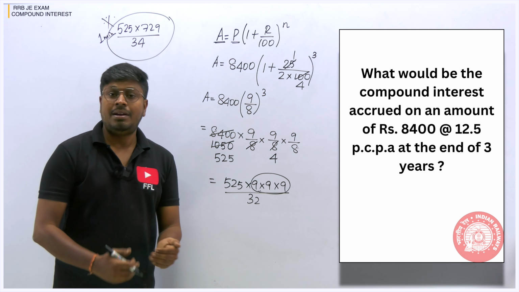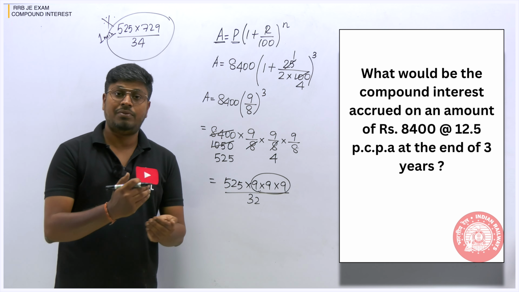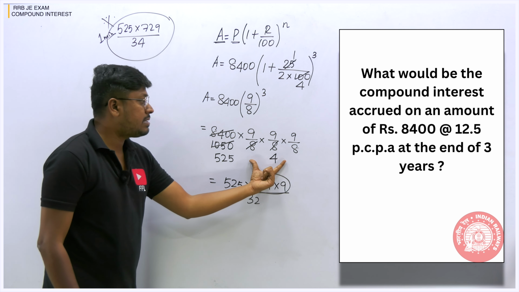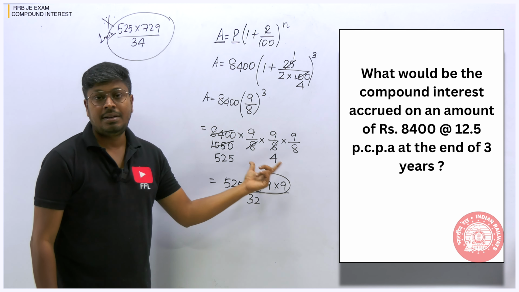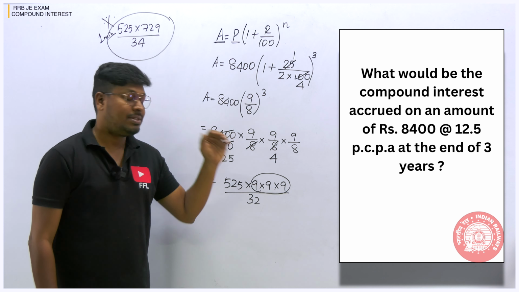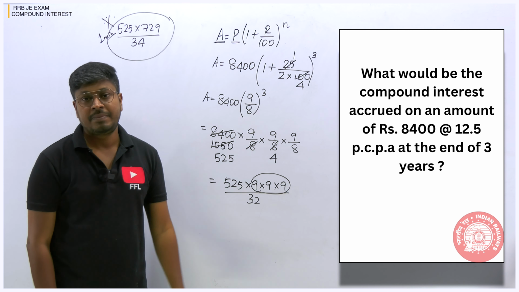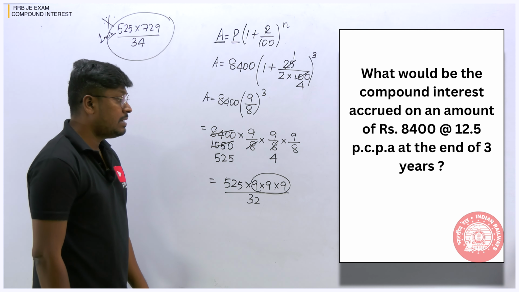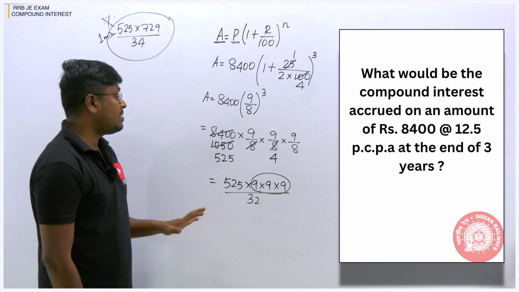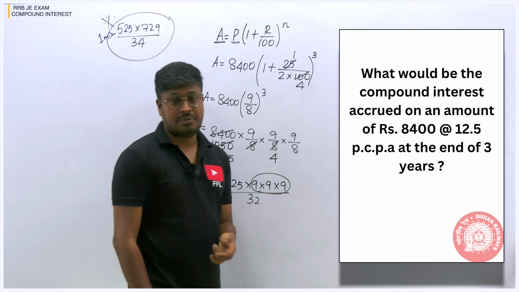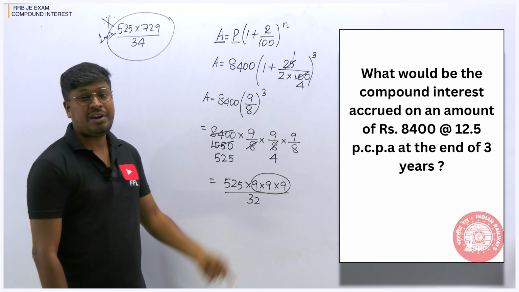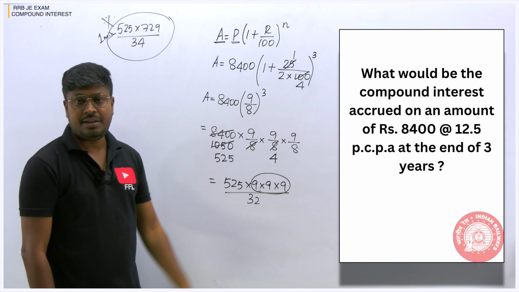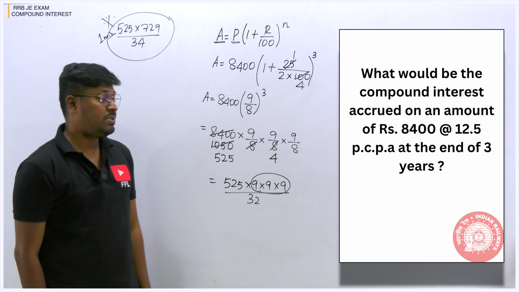But remember, practice makes you perfect. If you keep on practicing more questions, surely by this point itself you can understand this is the lengthy part, so at last you can solve it. This comes only when you practice more. As for the answer to this question, actually I don't have the answer, but I think the answer will be around 3000 something. So check whether the answer is 3560.16. Check whether you are getting the answer. I can solve another question fully. Let me move on to the next question.